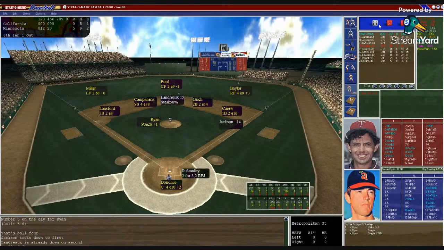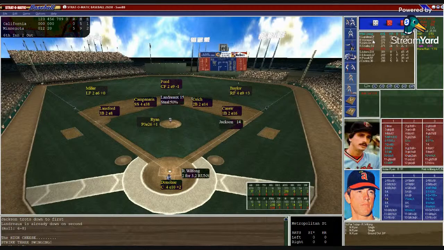Donahue from the stretch. Ryan from the stretch. Peeks in, gets the sign. Here's the pitch to Smalley. 4-7 and struck him out. So now here's Rob Wilfong. 2 for 3, 2 hits in the ball game, including a double play in the 4th that got the Angels out of that 4th inning.